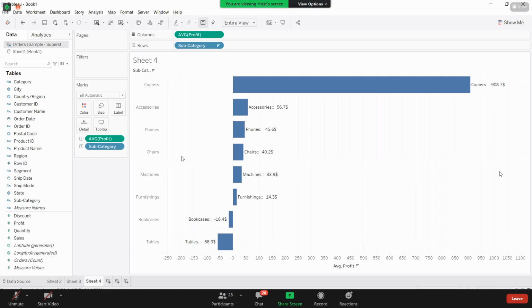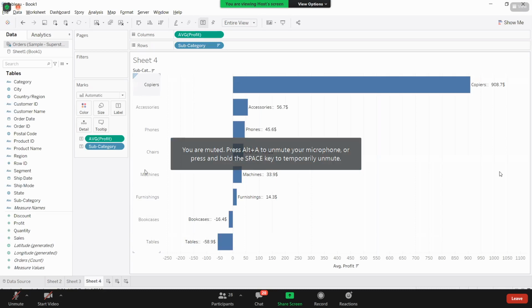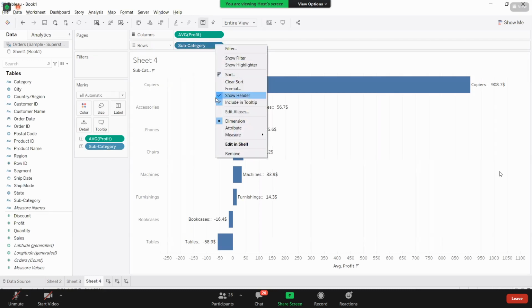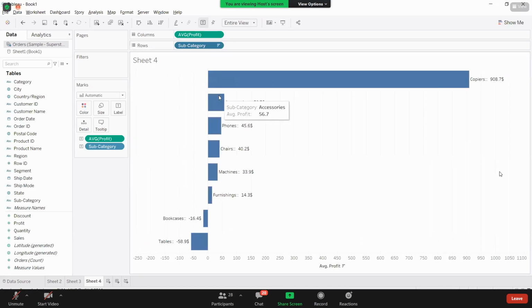Now I'm at this point. You are already giving this detail about your subcategories, so there is no need to show these subcategories one more time. In my view, I don't want to show them again. Recall what we discussed: whenever you bring any dimension, it gives you headers. So go to your dimension, right-click, and unselect Show Header. Now the headers are gone.